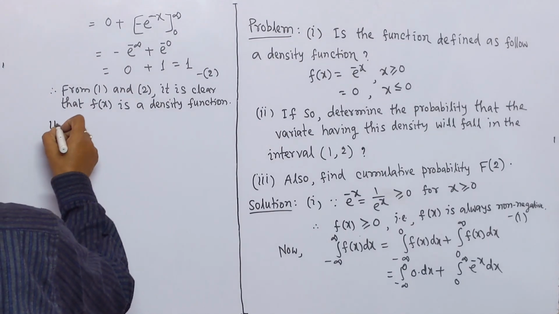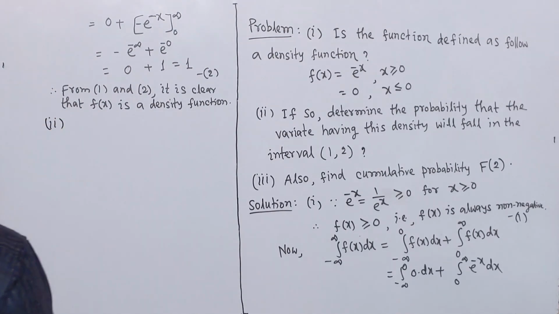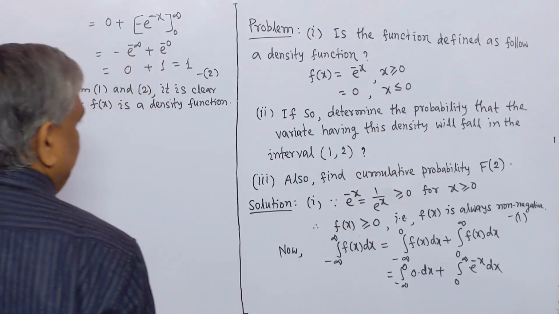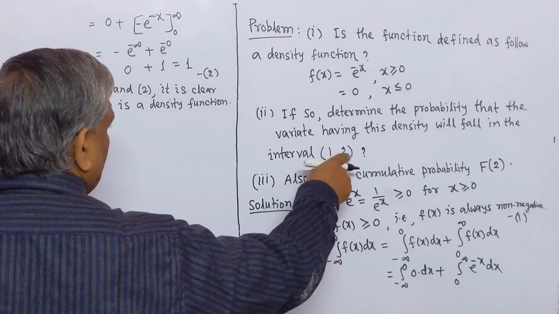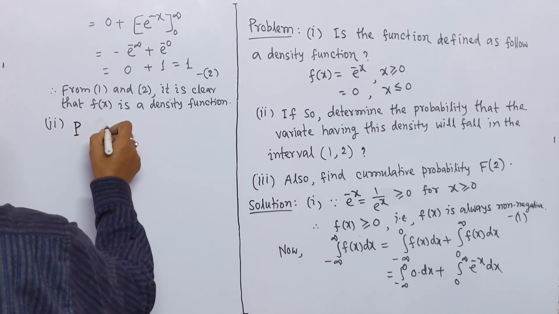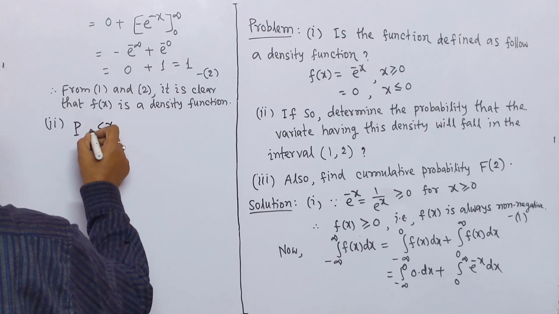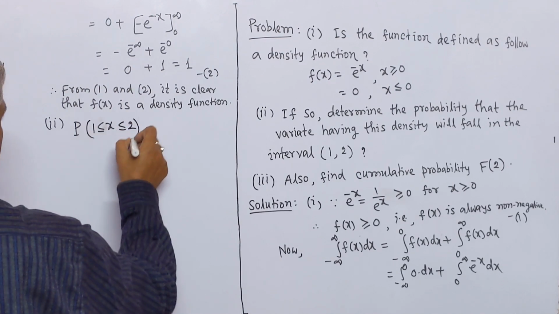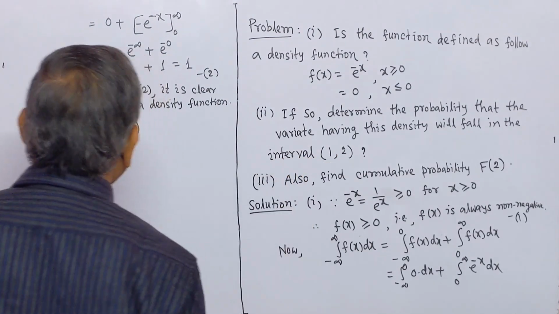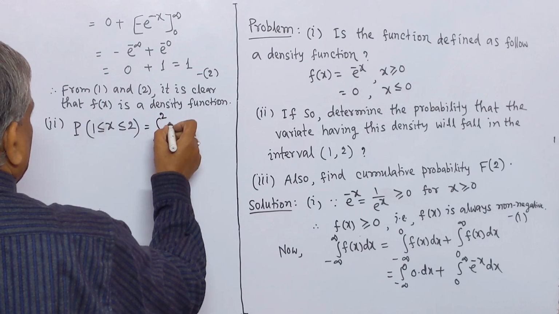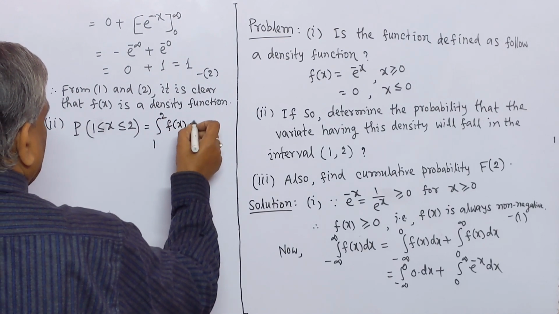Number 2. Here we have to find the probability in the interval 1, 2. Probability for random variable x greater than or equal to 1 and less than or equal to 2 equals integration 1 to 2 f(x) dx.